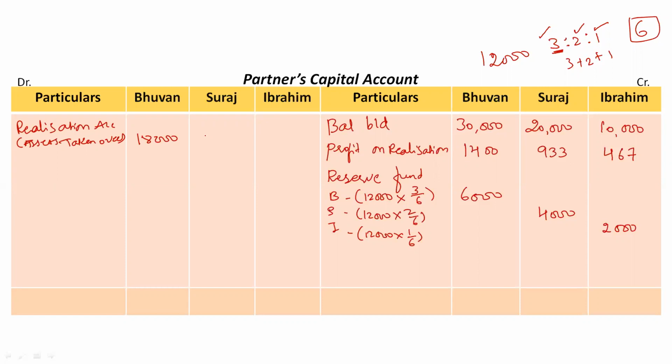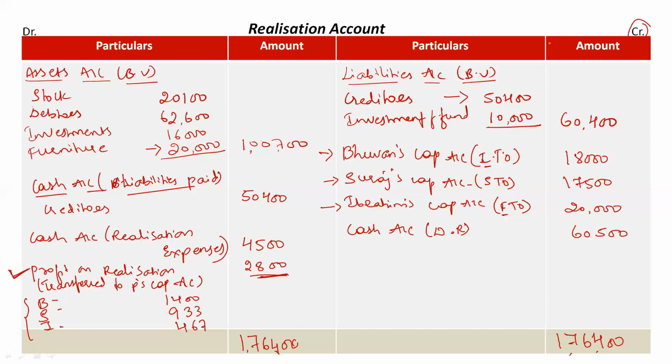Suraj has taken over stock for rupees 17,500 and Ibrahim has taken over furniture for rupees 20,000. In case any of the partners has paid any liability, then we would record it on the credit side in the partner's capital account. But in this question, none of the partners has paid any liabilities. Clear?